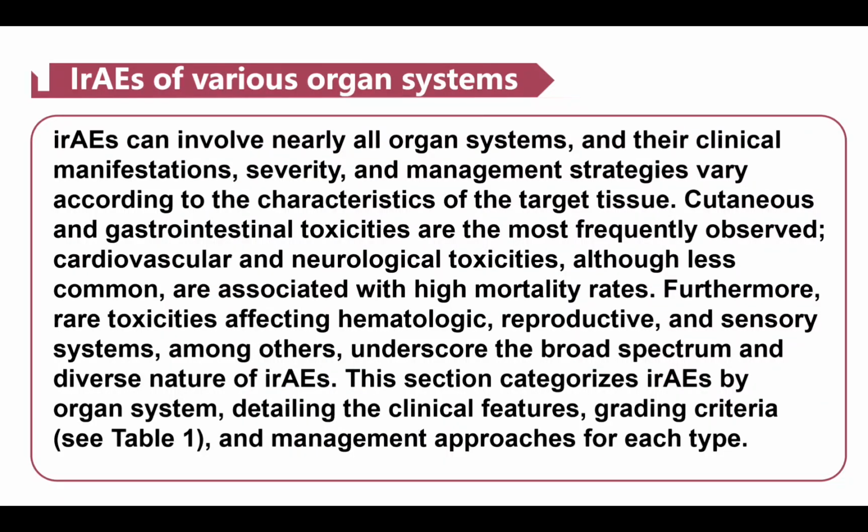Immune-related adverse events can involve nearly all organ systems, and their clinical manifestations, severity, and management strategies vary according to the characteristics of the target tissue. Cutaneous and gastrointestinal toxicities are the most frequently observed. Cardiovascular and neurological toxicities, although less common, are associated with high mortality rates. Furthermore, rare toxicities affecting hematologic, reproductive, and sensory systems, among others, underscore the broad spectrum and diverse nature of immune-related adverse events. This section categorizes immune-related adverse events by organ system, detailing the clinical features, grading criteria, see Table 1, and management approaches for each type.